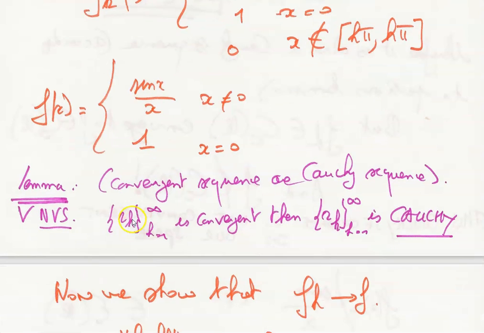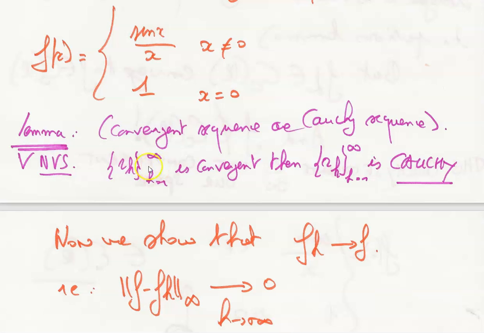So f of x is sin x over x if x is different from 0, and f of x is 1 if x equals 0. So what's the lemma here? All convergent sequences are Cauchy sequences in a normed vector space. If v_k, k from 0 to infinity, is convergent, then v_k, k from 0 or 1 to infinity, it's not important where you start the sequence from, is Cauchy.